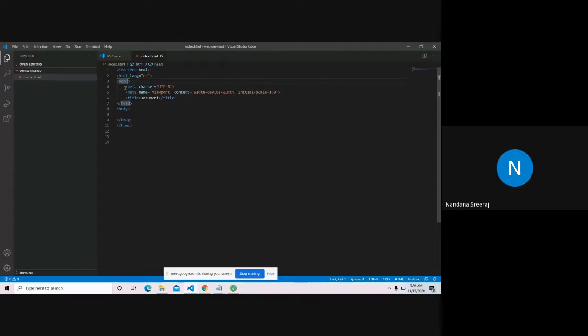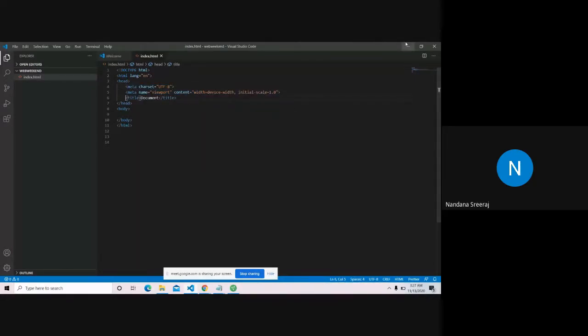In the head tag, we use something called a meta tag. This meta tag is also used to say something to the browser. Here, this is something that comes by default. Meta charset is UTF-8. I think it is the alphabet thing, like we are going to write alphabet, alphanumeric characters. And this is something like the width of the device, everything is by default. We're just setting everything to default. So meta tags are used to communicate or say something to the browser. We don't need to define anything in the meta tag. We just need to know that meta tags tell the browser something, like character set or name.